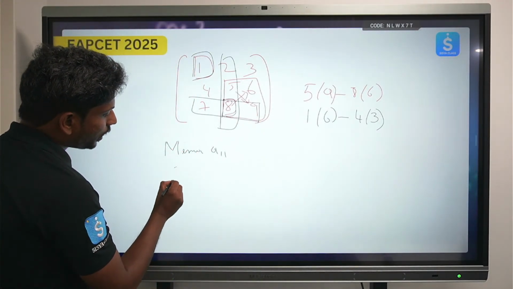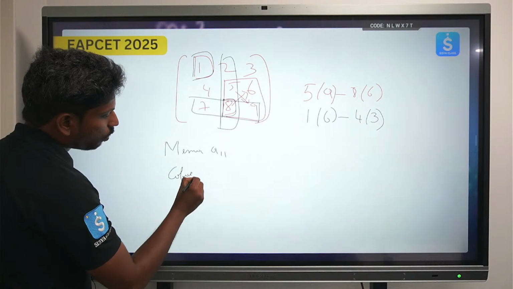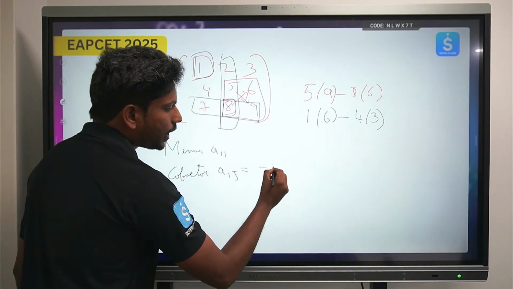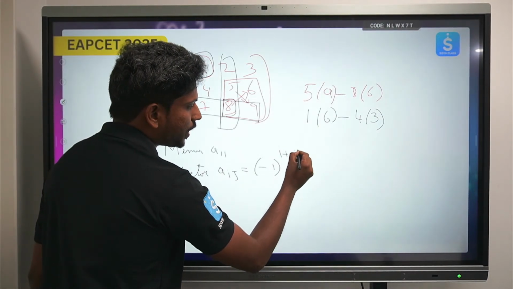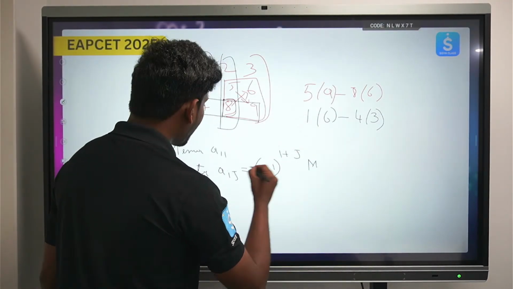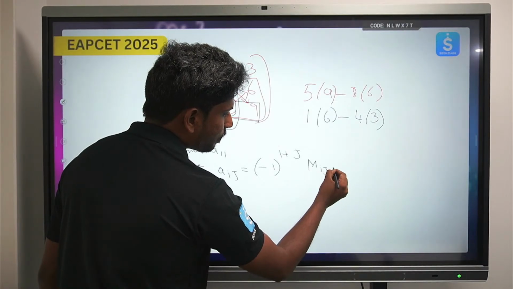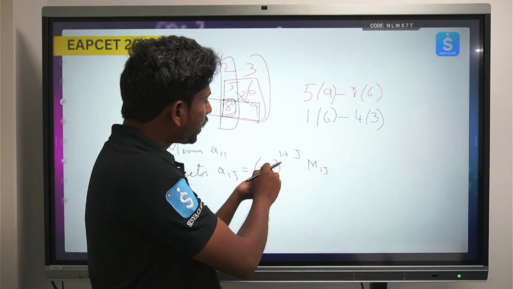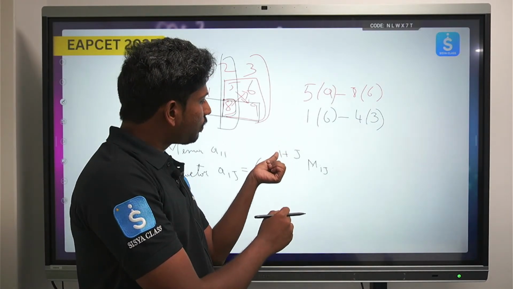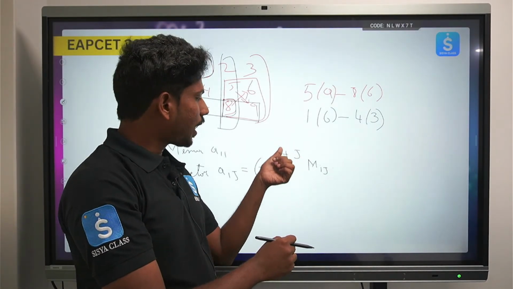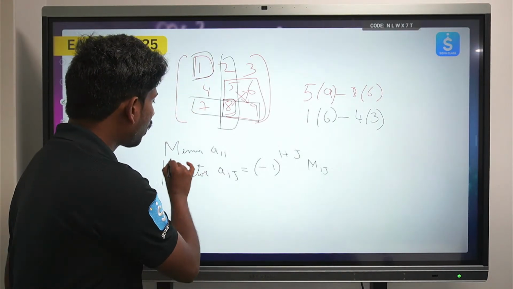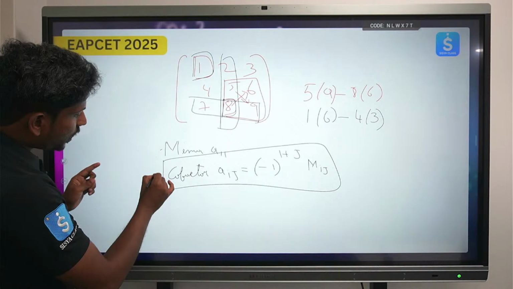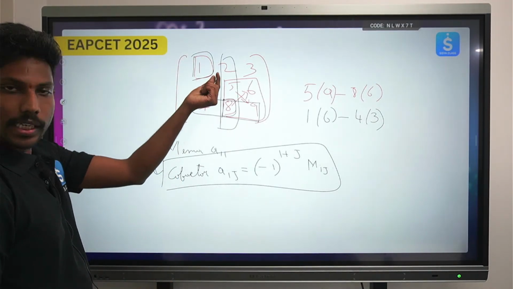But what is meant by cofactor? Cofactor of aij is nothing but minus 1 to the power i plus j times the minor, which I am writing as mij. So if you take minus 1 to the power of the sum of the row and the column, times the minor, that is the cofactor of aij. This is how you find the cofactor. Now, how to find the minor first, we can easily find the minor of every element.